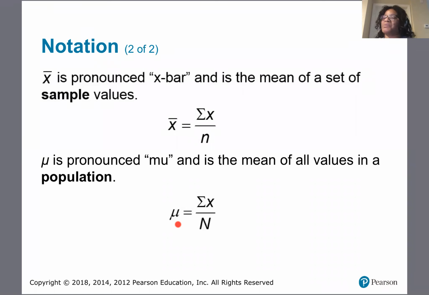It looks like a U, but it's not, and it's pronounced mu. And it's the mean of all the values in the population. So we're going to add all the individual data values, and we're going to divide by the number of data values in the population. All right, guys, so we're going to stop right here.